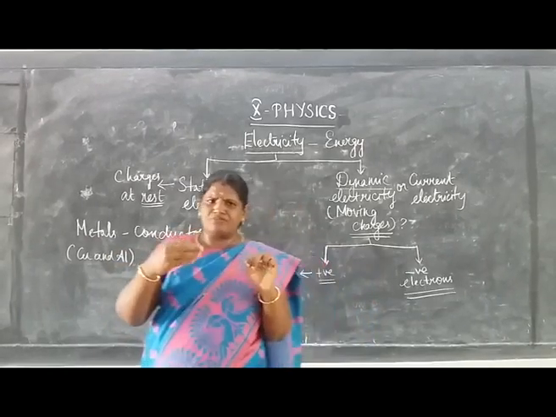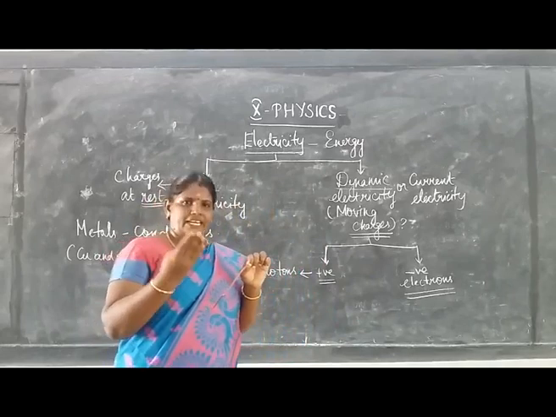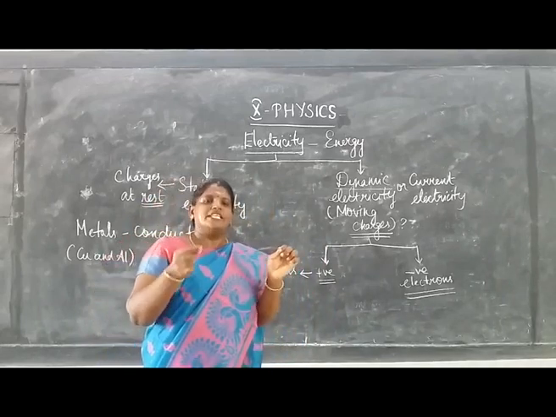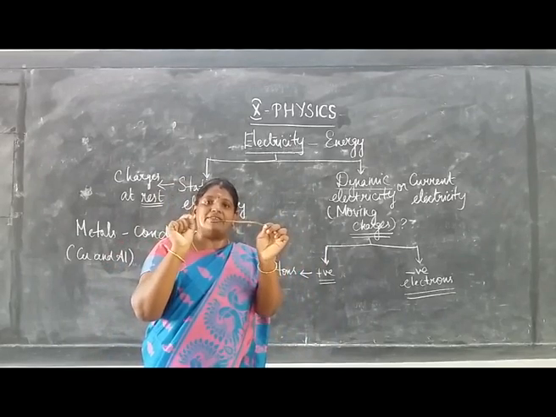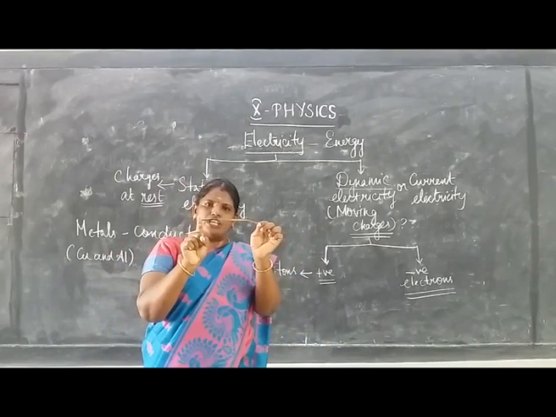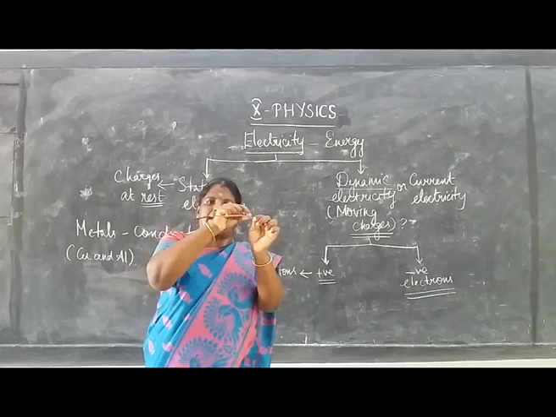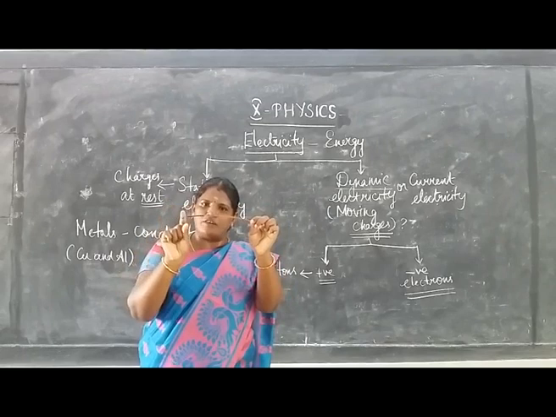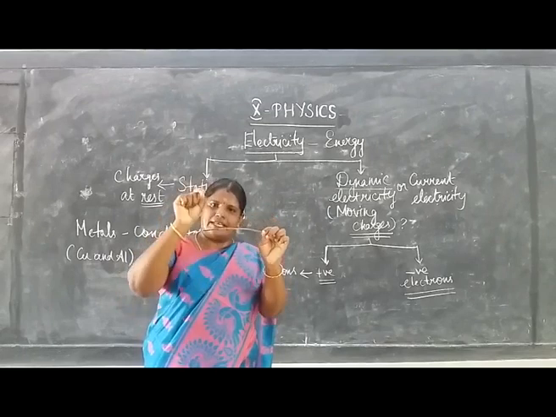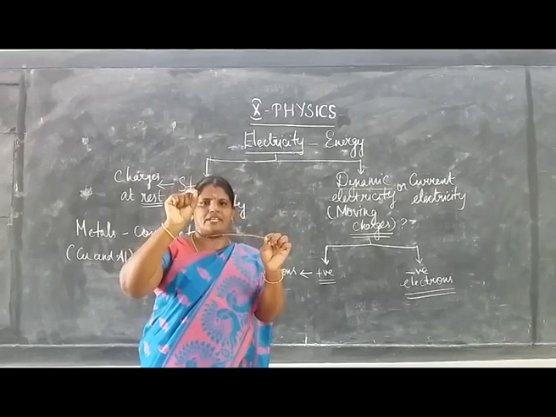What is electric current? It is the motion of the charges. What charges? Electrons, negatively charged particles. So the motion of the charges through a conductor, a piece of copper wire, constitutes electric current.